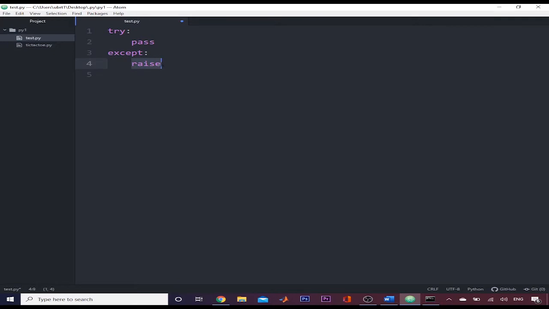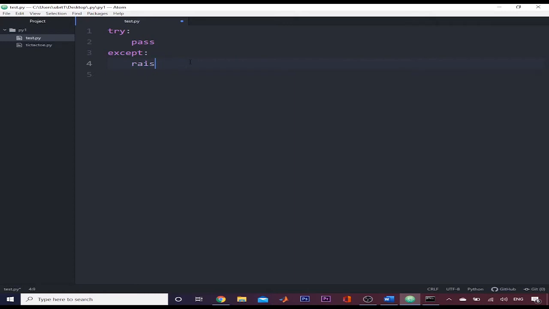Then in this indented block we write the set of instructions which will run if the try block causes a traceback. So we simply tell our program to try the code written in this. If it works, then okay, but if it does not work, then run the except block. So our program execution does not terminate, but continues.